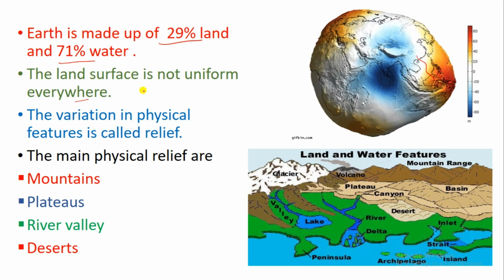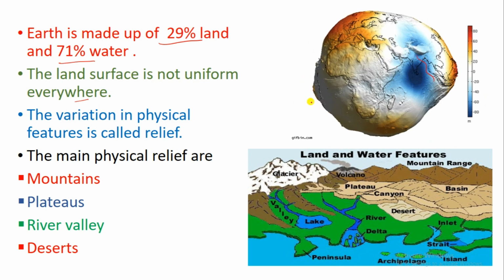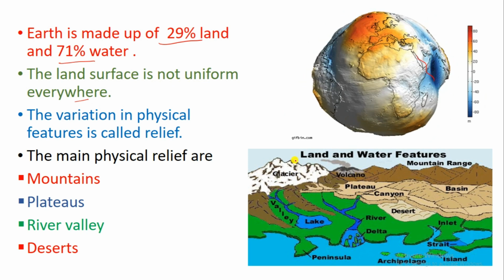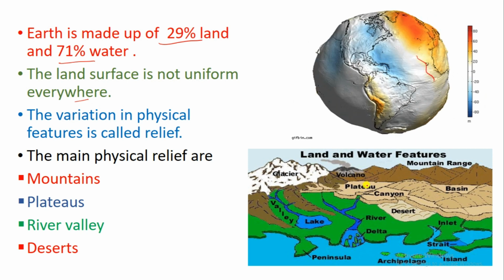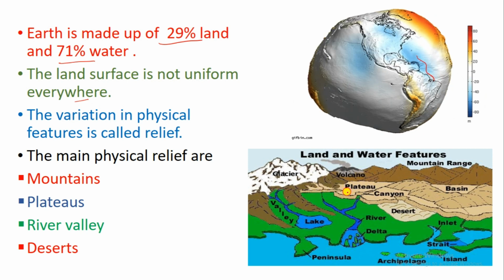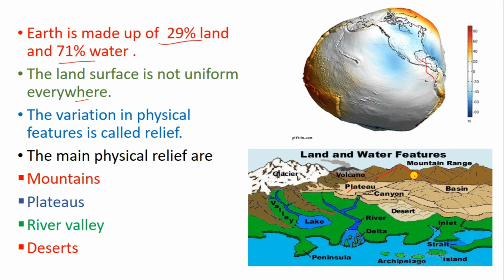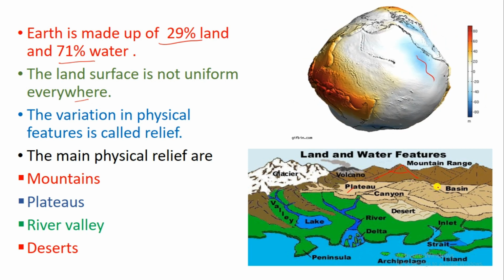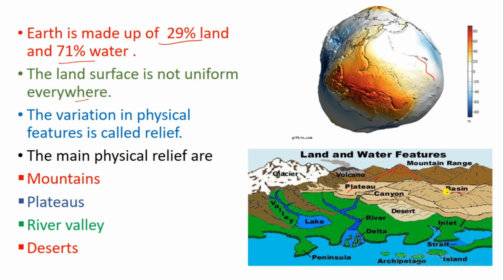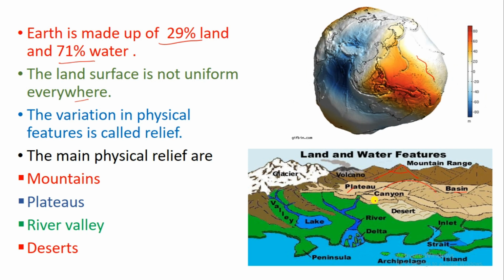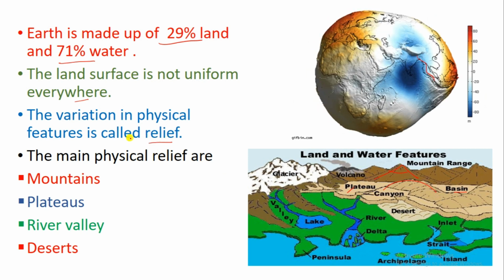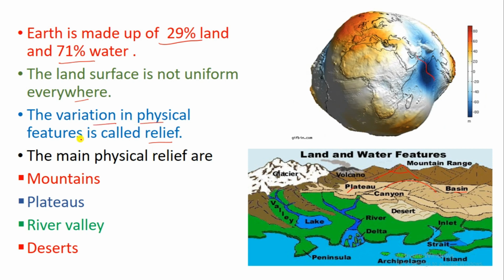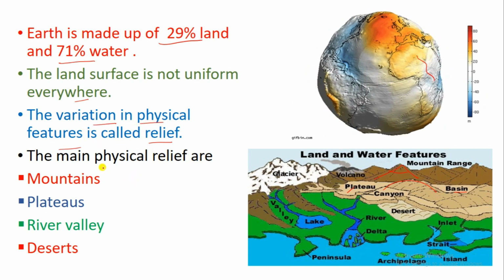The land surface is not uniform everywhere. That means the Earth's outer surface, that is the land surface, is not equal or plain everywhere. You can see plateaus, some higher lands which are called mountains, some basins, some curved spaces. So there are different types of landforms, which are called relief. The variation in physical features is called relief.